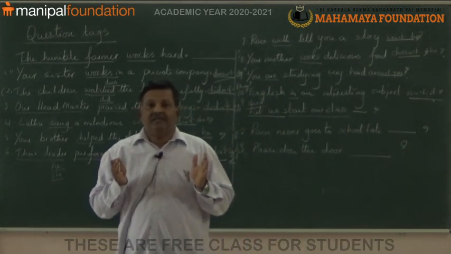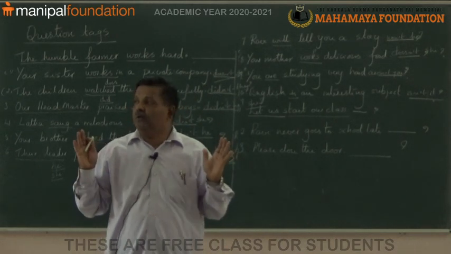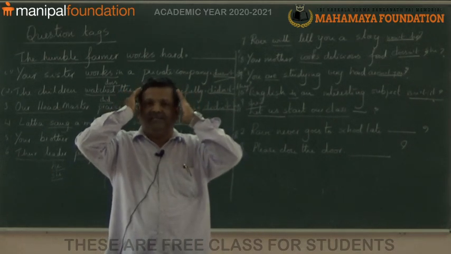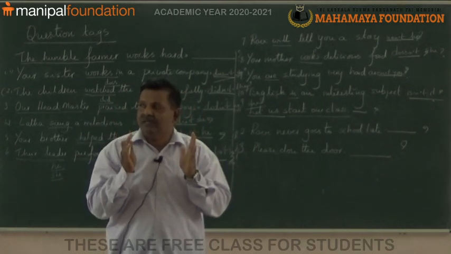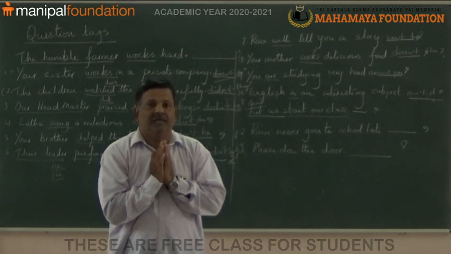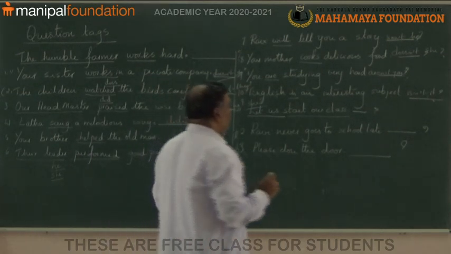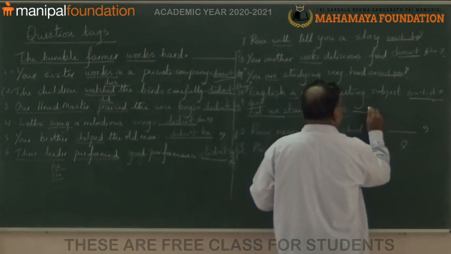Whenever the sentence begins with let us, please all the children bear in your mind. What is that? Whenever the sentence begins with let us, what should we do? Shall we should be added. That is, shall we?